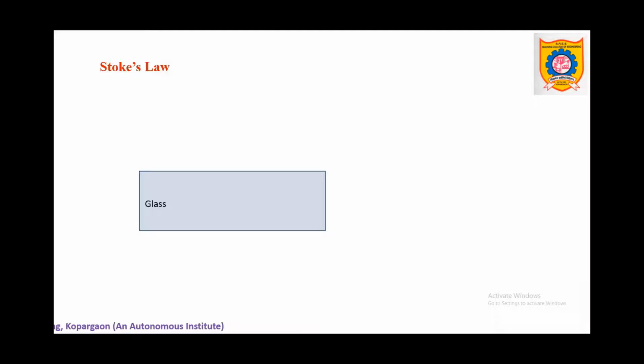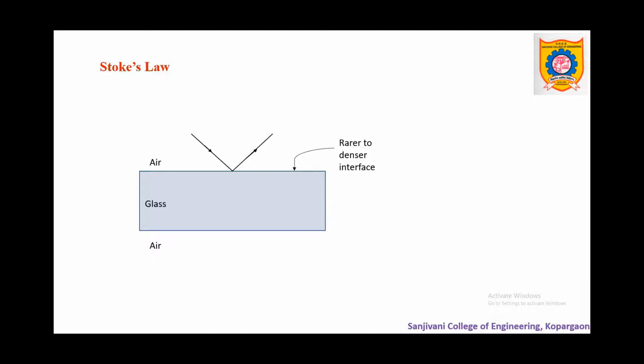For Stokes' law, consider a glass slab whose surrounding medium is air. If a ray of light falls on the glass surface, the top interface between air and glass, and is reflected, then this is a rarer to denser interface. In such a case, the reflected light has an additional change in path of plus or minus lambda by 2. Remember, by Stokes' law, whenever light is reflected at a rarer to denser interface, the path changes by plus or minus lambda by 2.